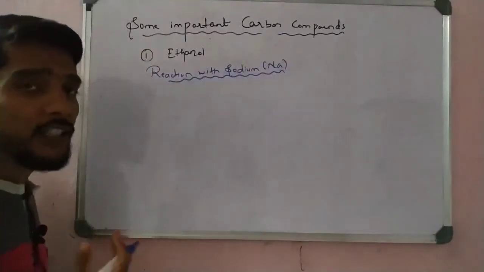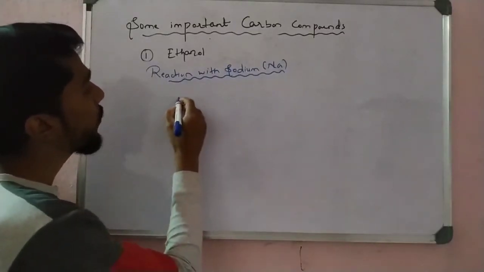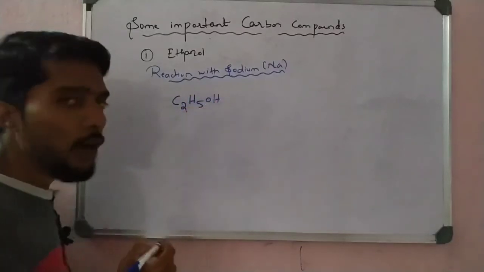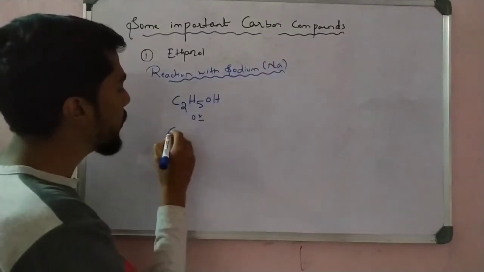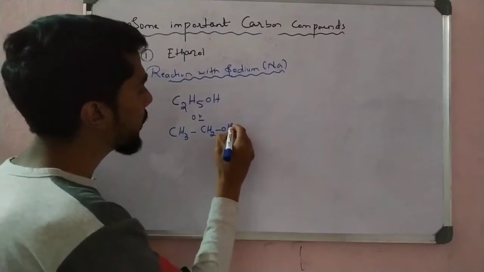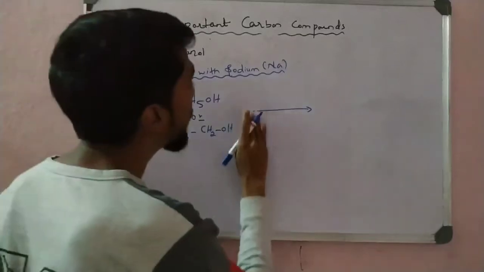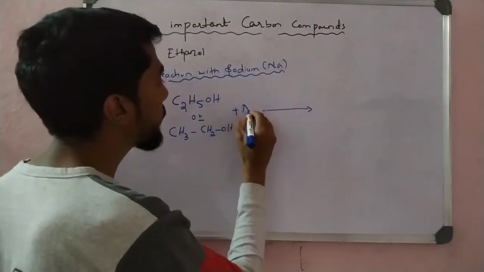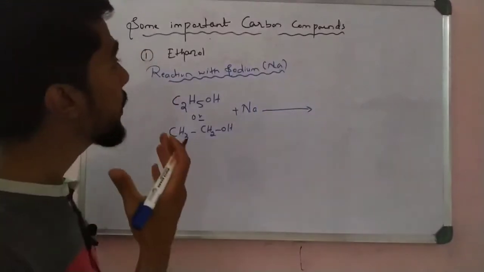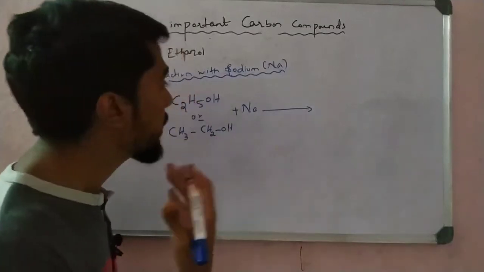So we know about the reactions, right? Let us start the reaction. Take ethanol first. We know the ethanol formula is C2H5OH, also written in the form of CH3CH2OH, right? Then what happens? See here, ethanol reacts with sodium, so plus Na. What happens when alcohol reacts with sodium?